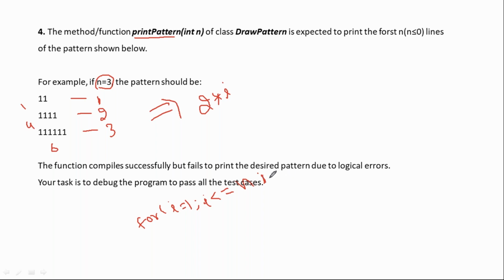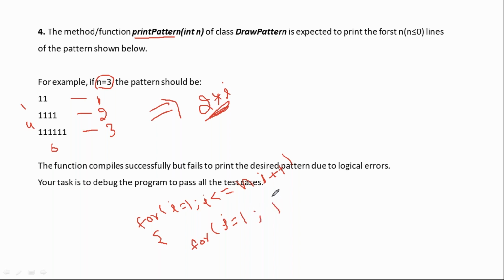Just have a look at i less than or equal to n, then i plus plus. Now here we have to print the inner loop. See, right now the inner loop is executed how many times? 2 into i times. Let's go with a for loop, j value. You can start j value at 1 onwards.